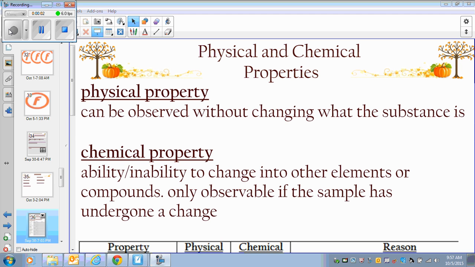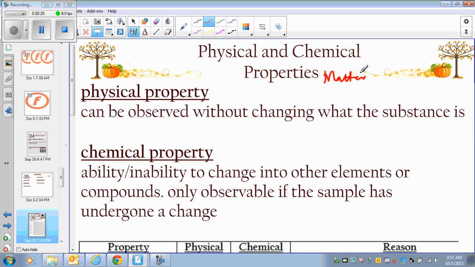Hello everybody. In this video we will be learning about physical and chemical properties of matter. It could be elements, it could be compounds. So we talk about physical and chemical properties of matter, not only elements or compounds.